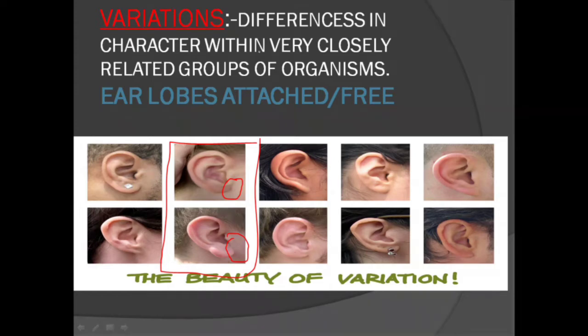Variations are differences in character within a very closely related group of organisms. As you saw, these are all human ears, but they also have differences. Compare all the ears and see what the differences are.